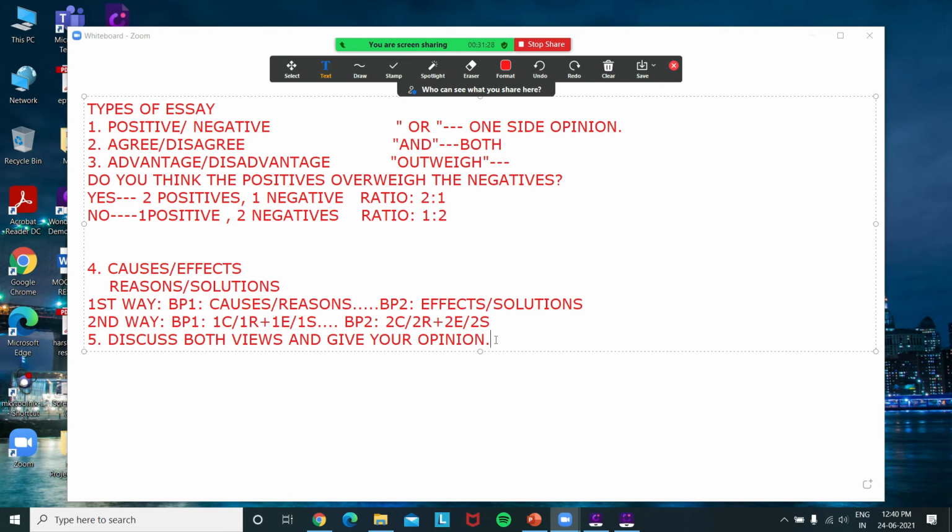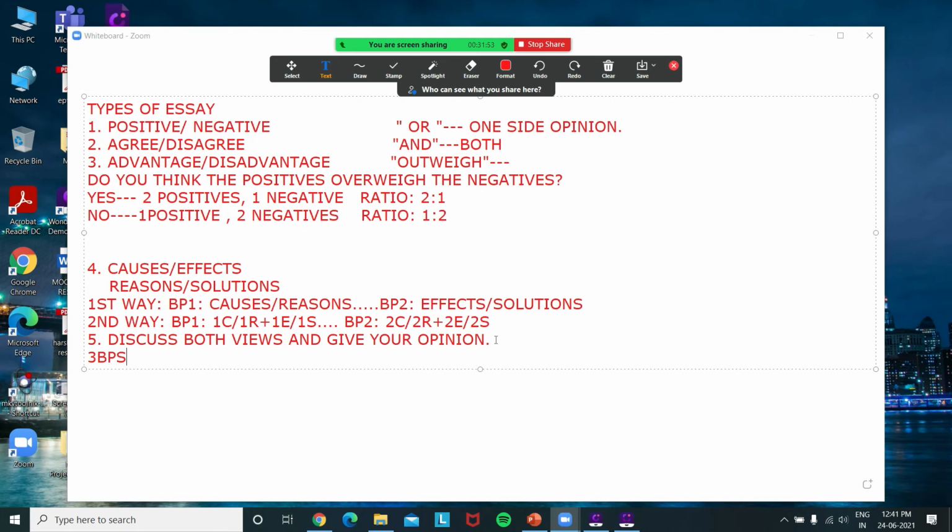Now we will move on to the last question, that is discuss both views and give your opinion. This is considered one of the most important question. Why? Because there are a lot of misunderstanding about this question, and this is the question in which maximum of the students make mistake. First of all, this is the only question type in which we will be writing 3 BPs.